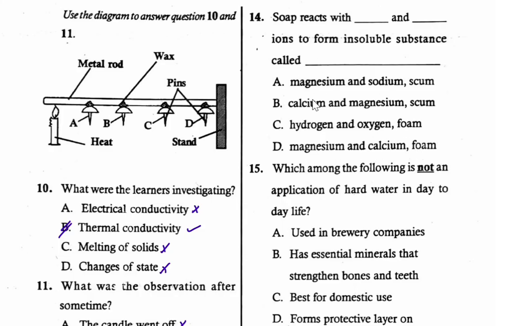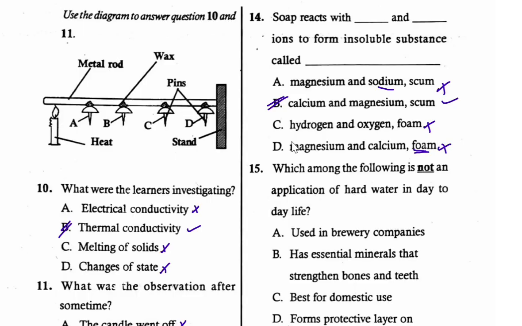So to start with, you know that hard water contains magnesium and calcium ions. So where we have magnesium and sodium, this one is not true. Hydrogen and oxygen, that one is not true. Magnesium and calcium forming foam, also not this one. So we are left with B and D. Soap reacts with magnesium and calcium ions to form an insoluble substance, which we call scum, not foam. And therefore the correct option is B, calcium and magnesium ions to form what we call scum.